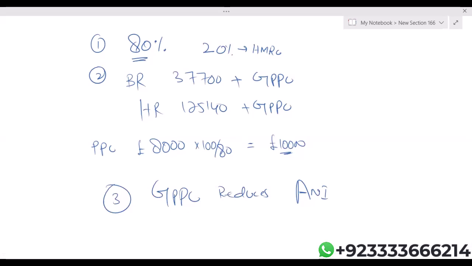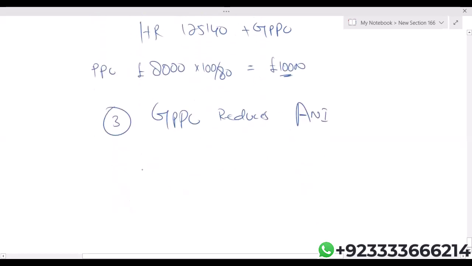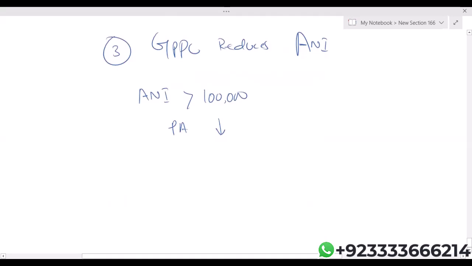Now the question is, if gross PPC reduces adjusted net income, what is the benefit of the reduction in ANI? There's a benefit. Let me introduce the rule. ANI, adjusted net income. If ANI exceeds 100,000, then the personal allowance reduces.